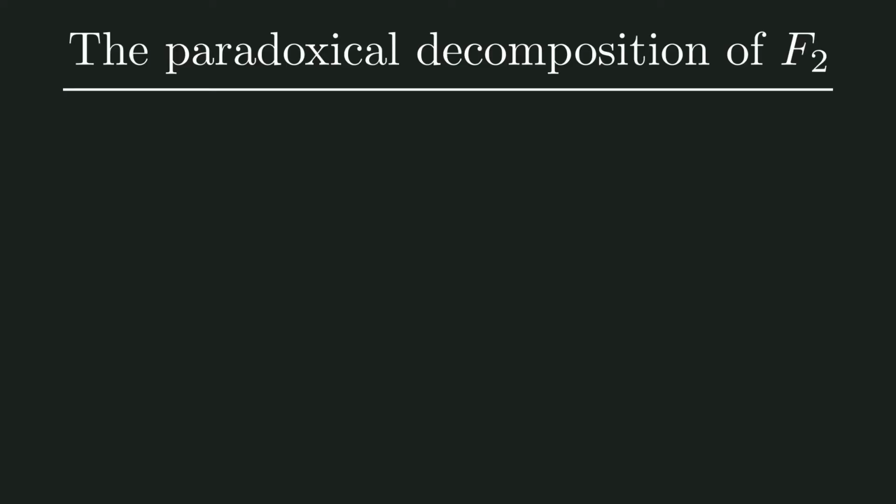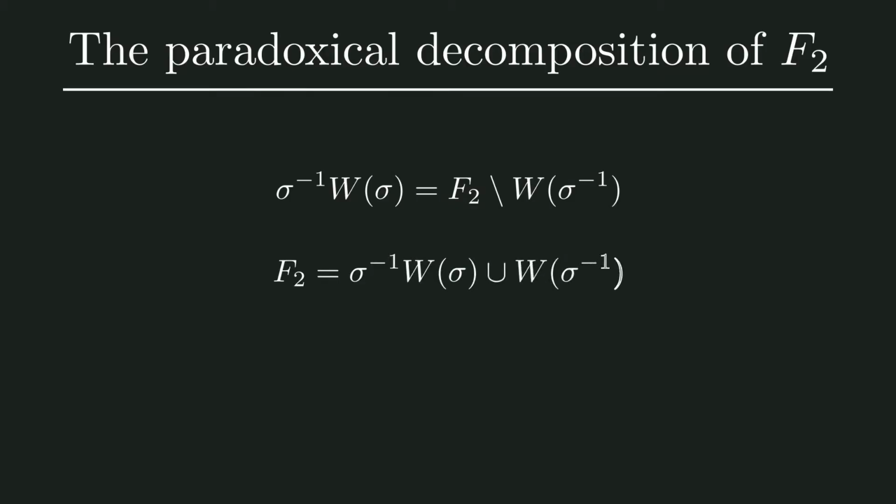So what we can conclude from all the trees is the following. If we multiply all elements in F2 starting with sigma by sigma inverse on the left, we get all of the free group except the elements starting with sigma inverse. This is of course equivalent to saying that F2 is the union of sigma inverse W(sigma) and W(sigma inverse). But the choice for sigma was arbitrary. We could just as well have chosen to look at the subtree of elements starting with tau. So we also have that F2 is the union of tau inverse W(tau) and W(tau inverse).